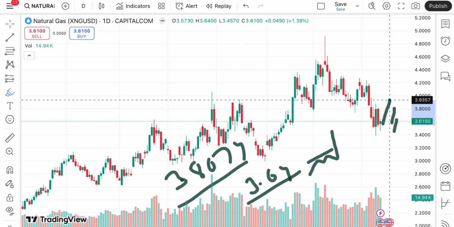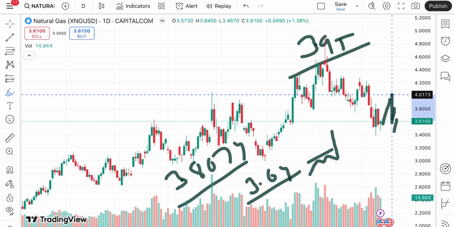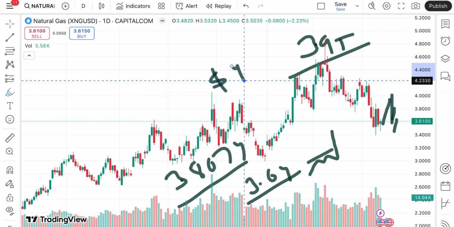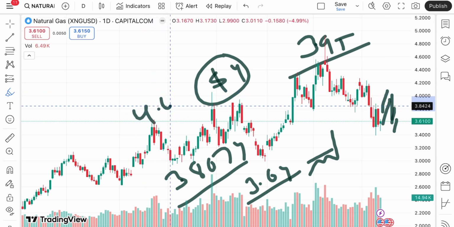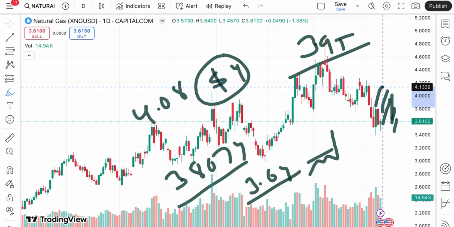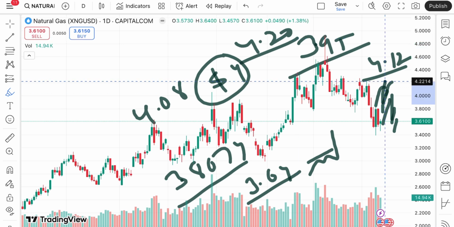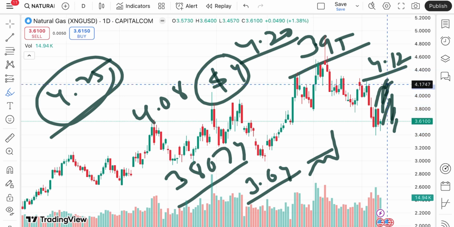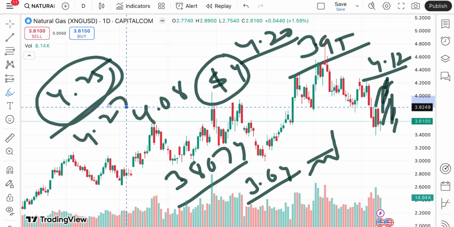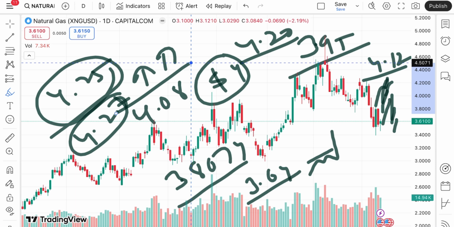Suppose the price moves above that level, a chance of going towards 3.95 is there, and once it starts moving off this level, a probability of touching $4 is there. As soon as the price sustains above $4, a probability of going towards 4.0814 will be there, and then it will go towards $4.12, and from there towards 4.2094. Once the price goes above this level, it will go towards 4.25, and then cross 4.27, and then a further upside movement we can see. If the price goes above this level, a further high.